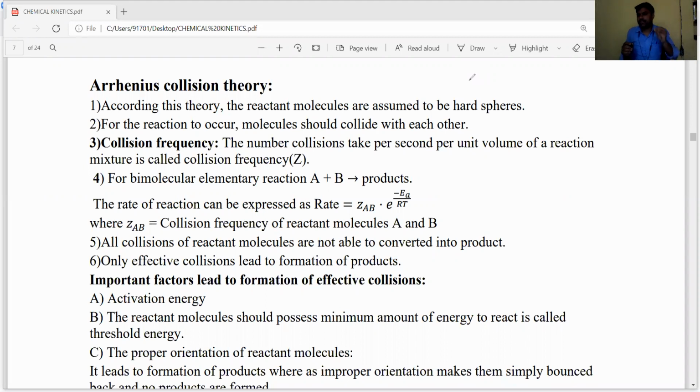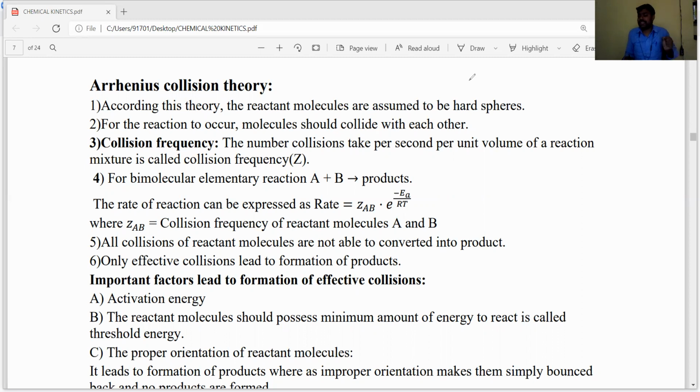For the effect of temperature, Arrhenius gave one equation, that is k equals A into e to the power of minus Ea by RT. We discussed the Arrhenius equation, and by using it at different temperatures, we calculated how to calculate the activation energy of a reaction. Later we discussed activated complex formation by using the potential energy level diagram.